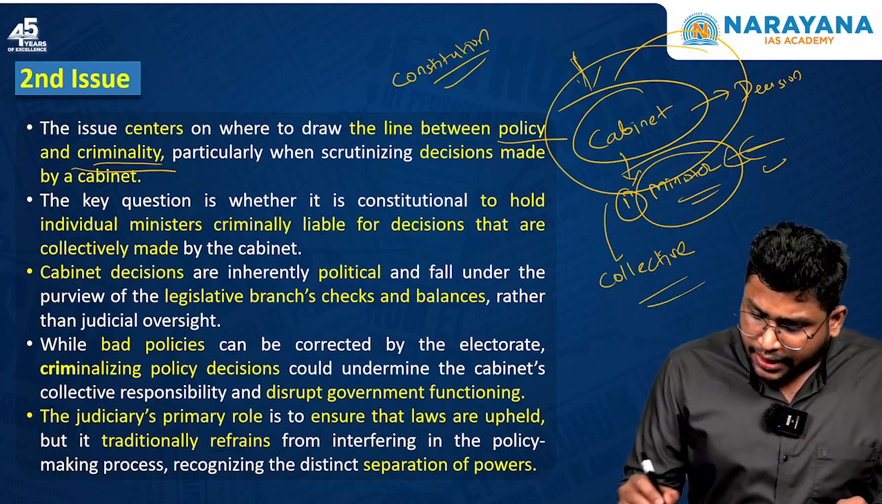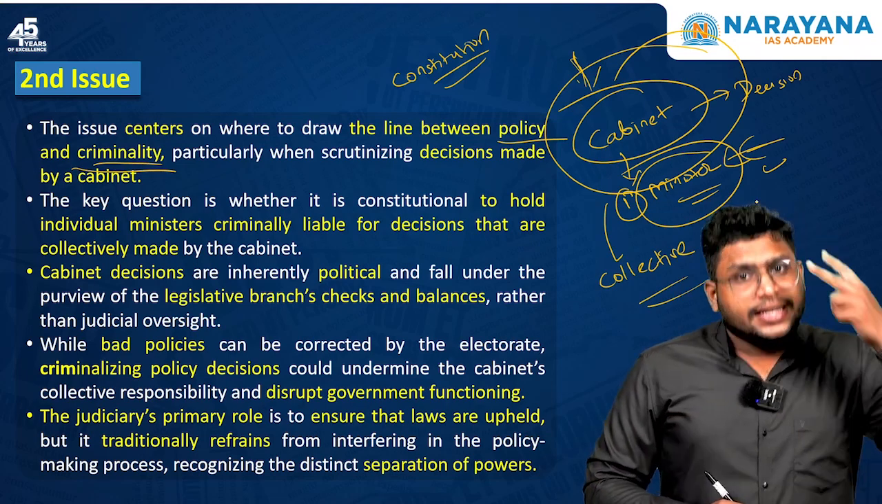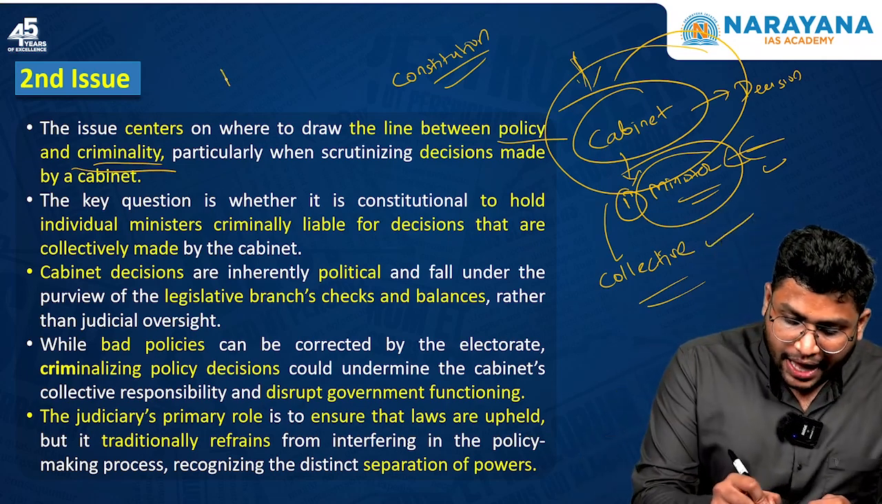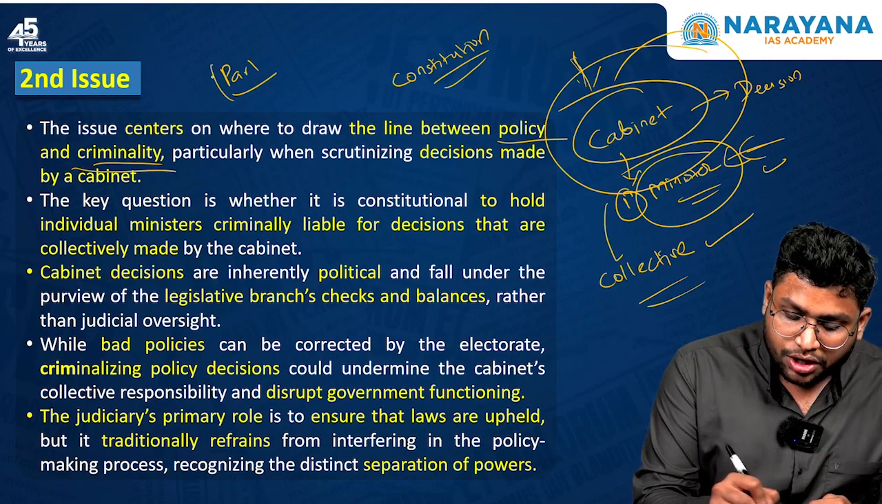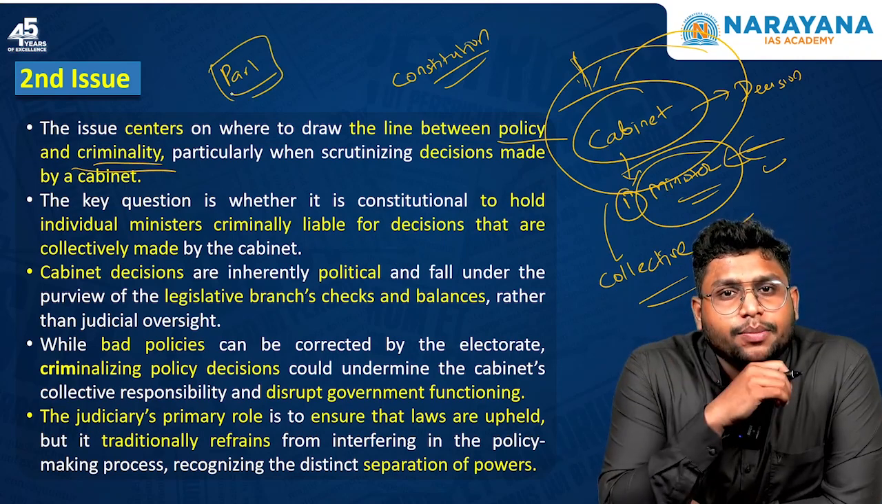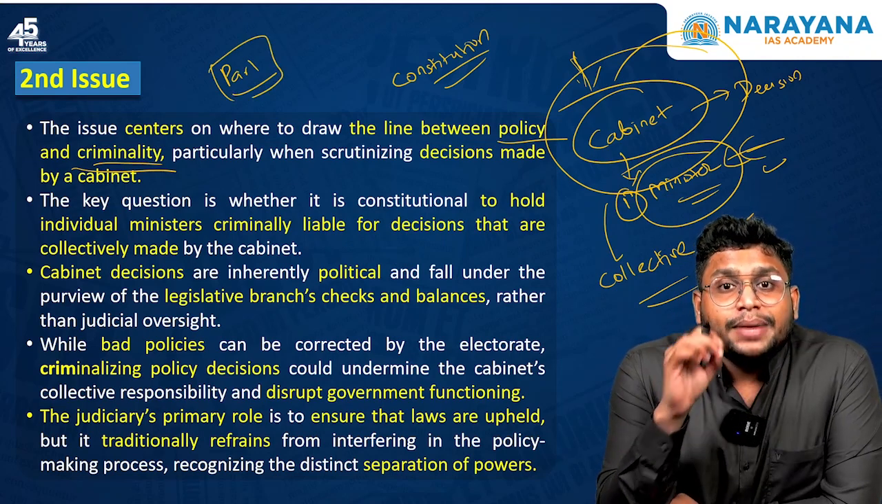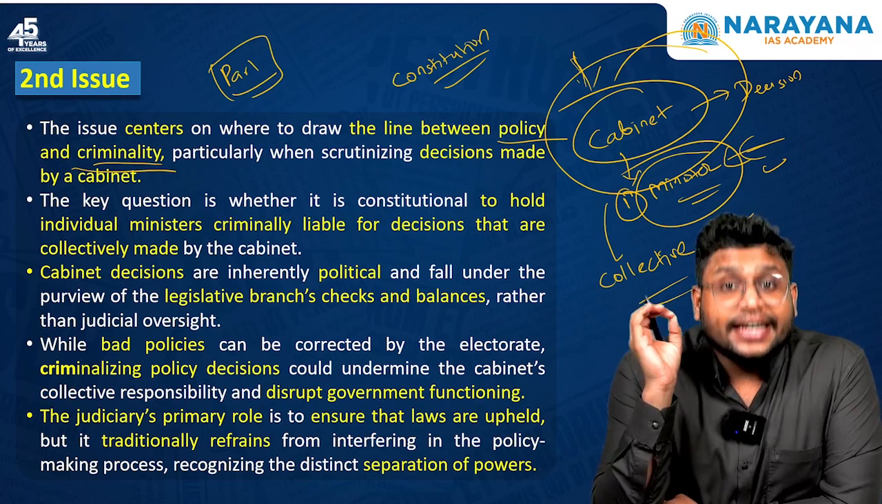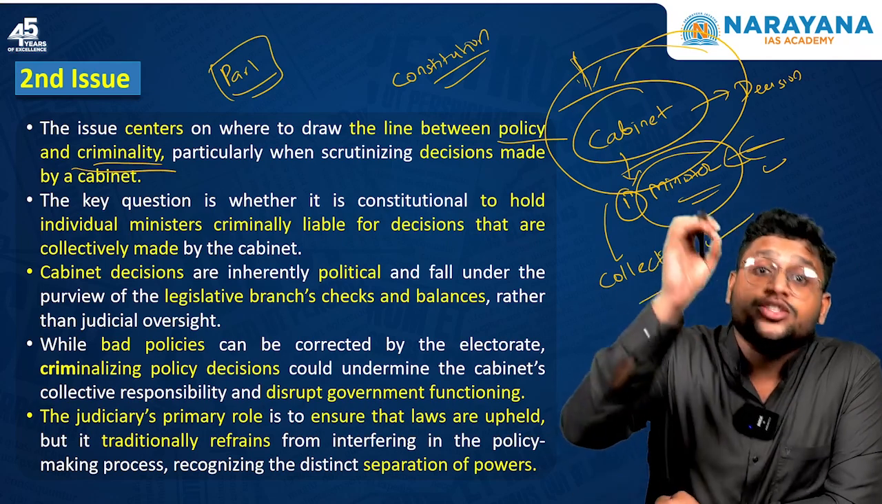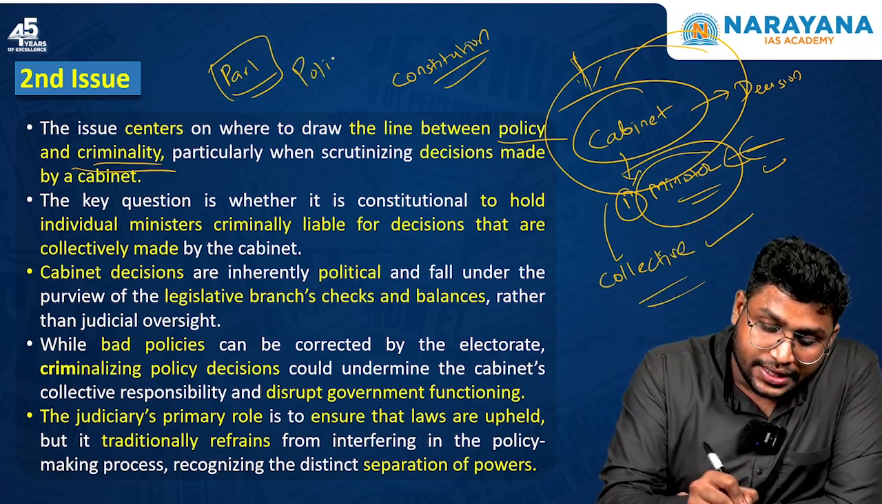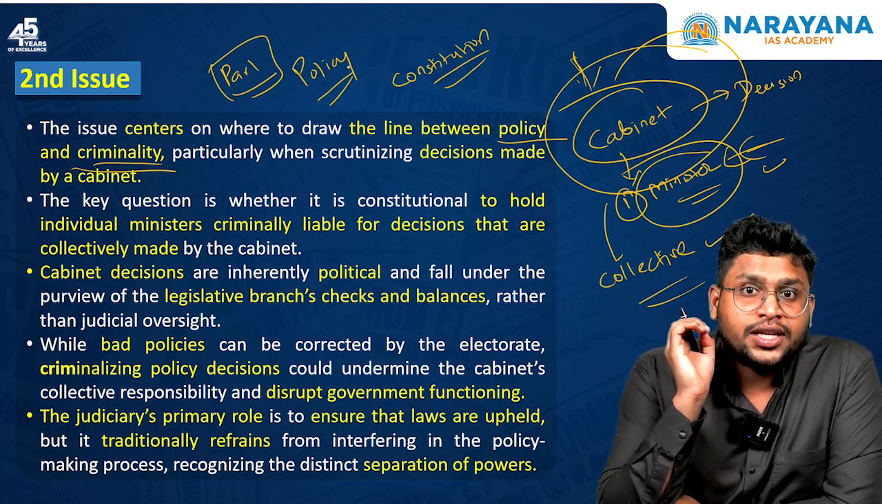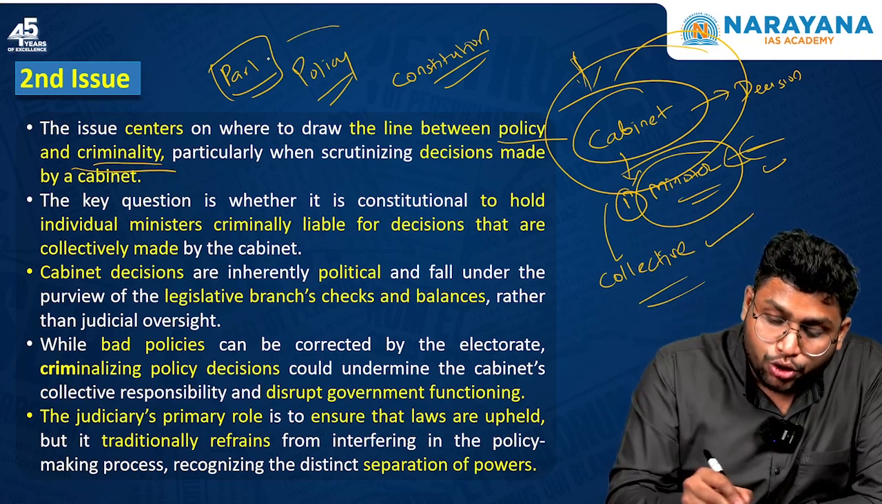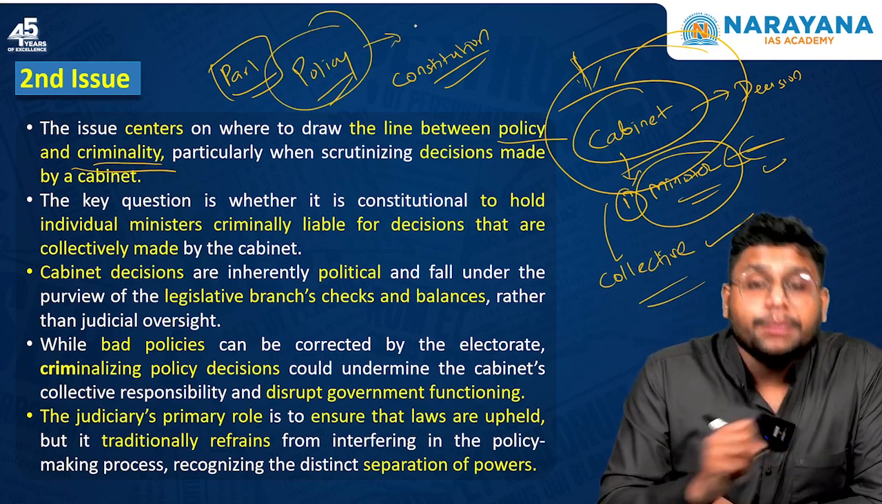So here we are saying whether it is correct or not. Second thing, in India we have parliamentary democracy. When we say parliamentary democracy, it means that if the government is taking any action, any decision, and if that decision is wrong, let's say this policy decision is completely wrong or a bad policy, in that case it is not the job of the judiciary to give them punishment.